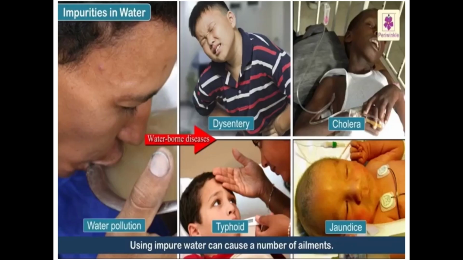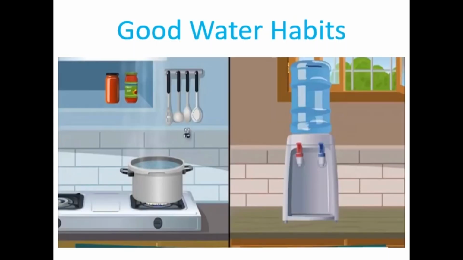If we drink or use water that has been exposed to flies or contaminated by dirty hands, the germs get transferred to our bodies and start to multiply in our stomach and intestines and cause diseases. Drinking impure water can cause waterborne diseases like typhoid, jaundice, diarrhea, cholera, etc. So we have to practice some good water habits. Now let us learn some good water habits.